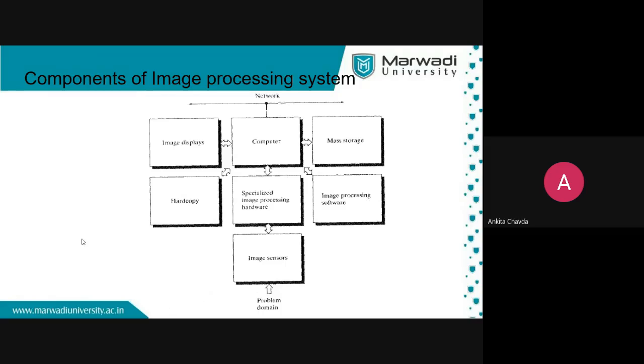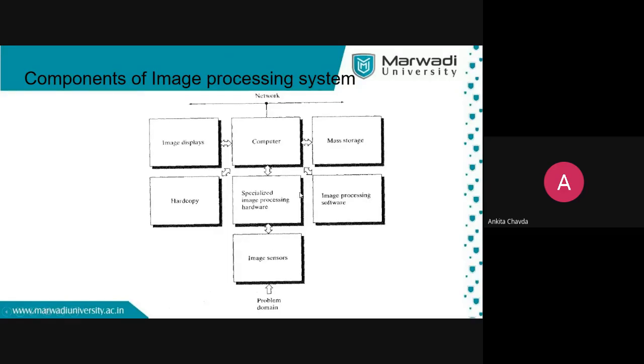Components of image processing system. I mean, a very simple thing. I don't need to make you understand this, right? Here is a network, this is your computer. This is your mass storage for storing the image. This is your image display, like a monitor or TV or anything.